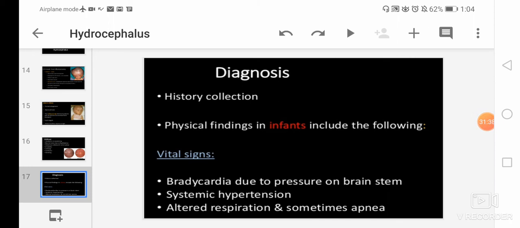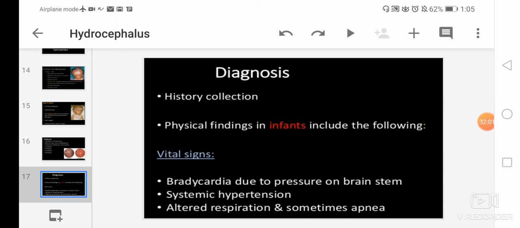Now we will deal with the diagnosis, that is diagnostic evaluation. The first and foremost in diagnostic evaluation is history taking, to collect the history from the parents. Then the physical findings in infants. Physical findings in infants are very important, which include the following.